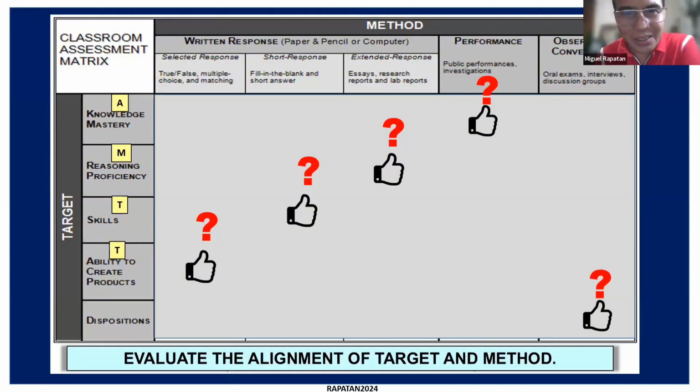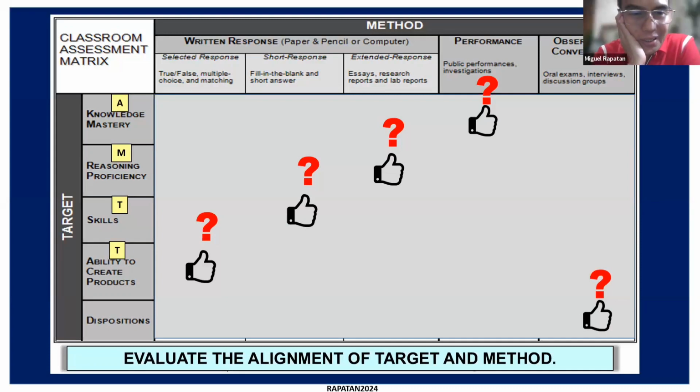So for skills, is there alignment? Skills will be measured by short response. In the skills po, the short response, fill in the blank and short answer. No po. And the reason? Is it because you are targeting the skills of the students, wherein in the assessment, it only targets the knowledge part of the students?